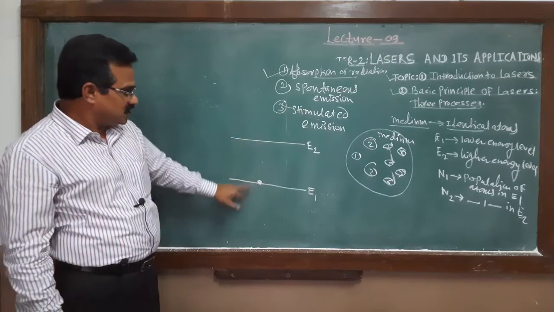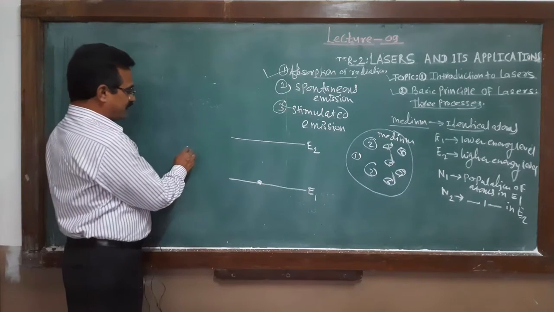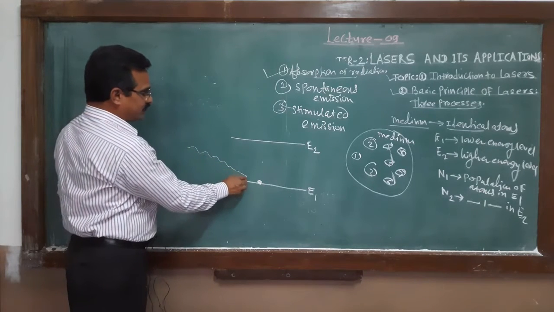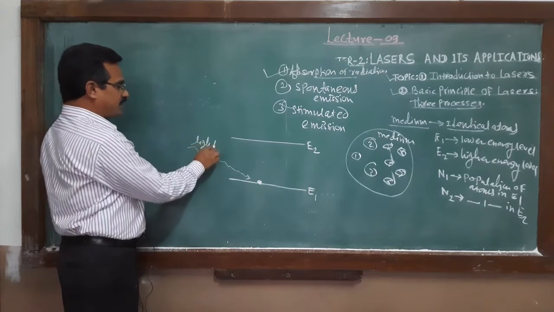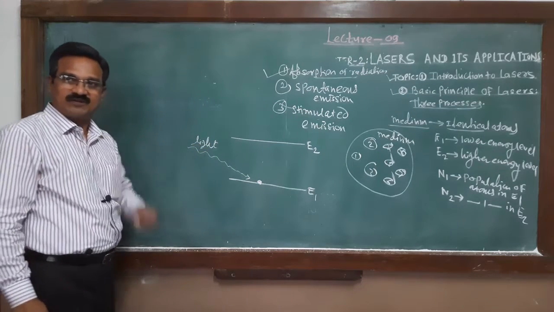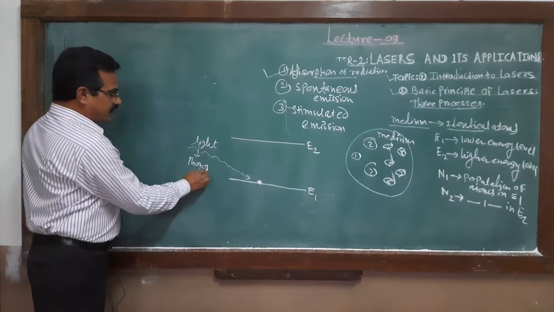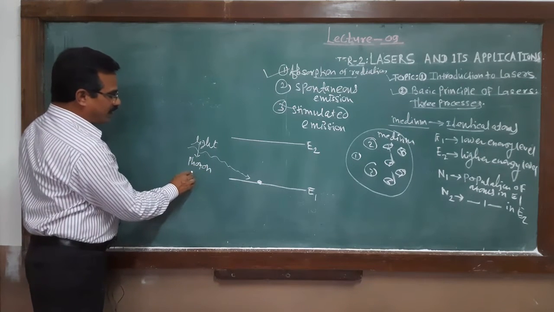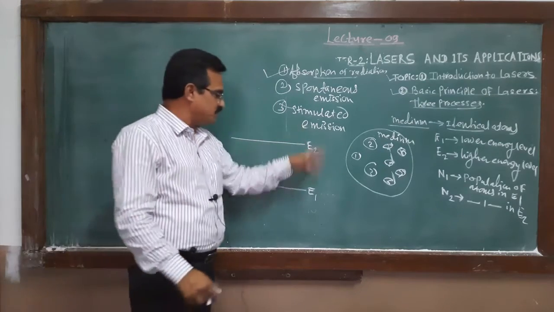When we consider these two energy levels E1 and E2, suppose light is incident, and light contains photons. The photon energy, as we are all familiar, must be equal to h mu. Suppose the light is incident on this medium.